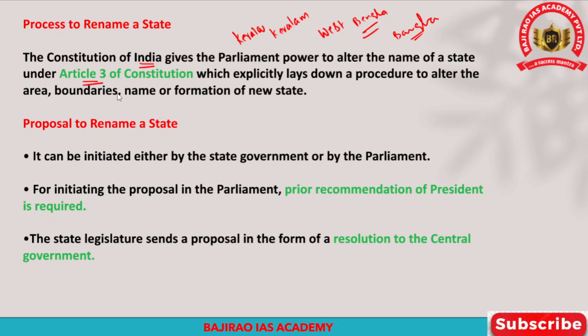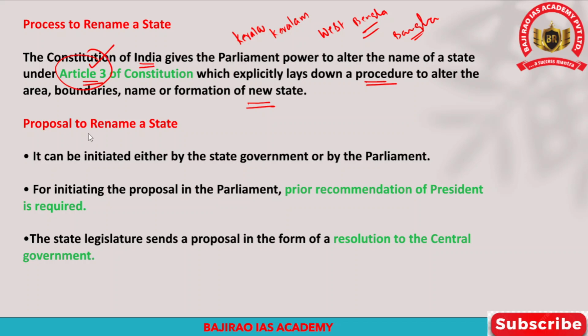In fact, Article 3 explicitly mentions the procedure to alter the area, boundaries, names, and even the formation of a new state. So all these things are governed by Article 3 of the Indian Constitution.